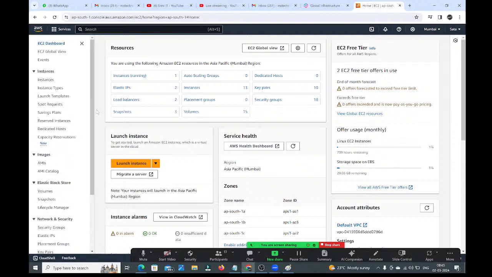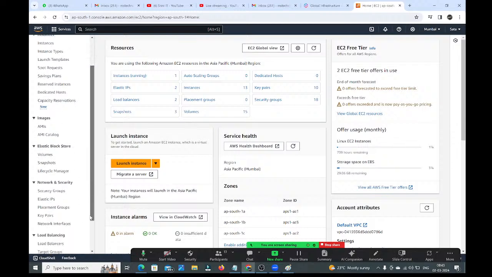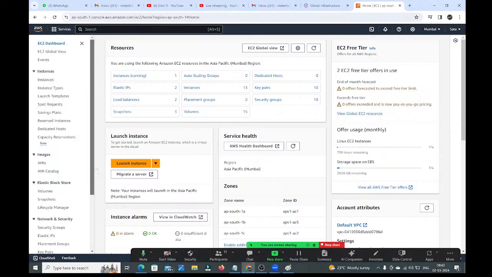In the next session we are going to start these things, guys. One by one we will discuss all these things from the next session. Images, block stores, networking and security, load balancing, auto scaling, all these things we are going to see practically. Don't worry. Fine, guys. Does anyone have any question in today's session?